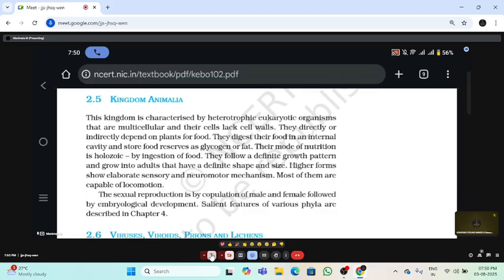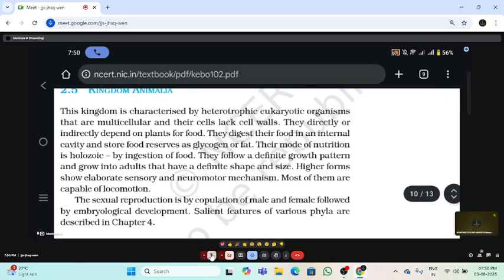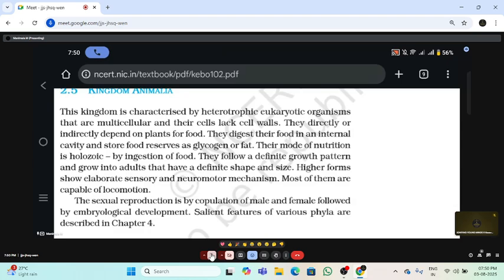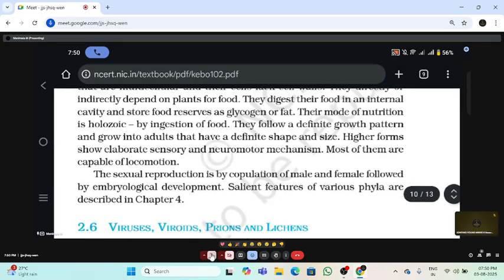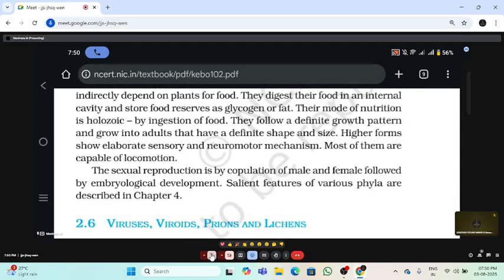Okay, and the next thing, the internal. For a plant, if you see, the food will be what is that? The glucose. It is stored in the form of starch. But in animals, once the food is digested, it is stored in the form of what is that? Glycogen. The reserve food material in our body is glycogen. And the mode of nutrition in our animal body is holozoic. Okay, you know what is holozoic, right? Ingestion of food followed by digestion, absorption, assimilation, which is called as holozoic mode of nutrition.